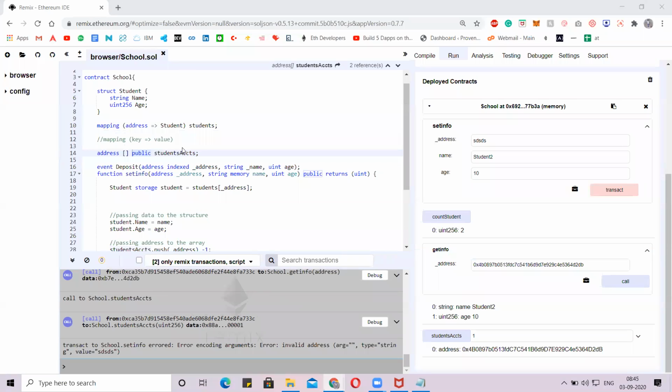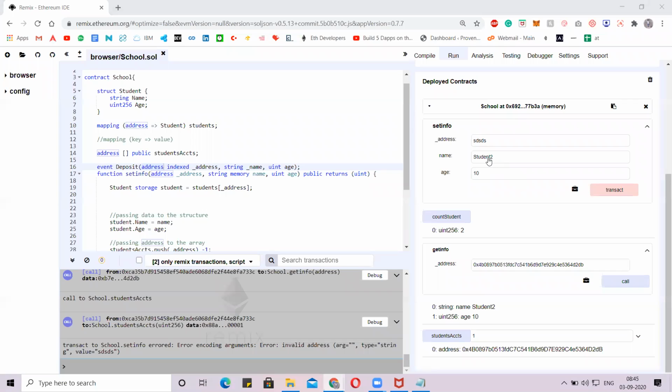Some people will definitely try to mess with the front end, typing any hexadecimal number instead of an address. But the smart contract makes sure we don't go apart from that, so it detects only a valid hexadecimal address. Is that clear, guys? We definitely need an address as an input, otherwise it will show an error.